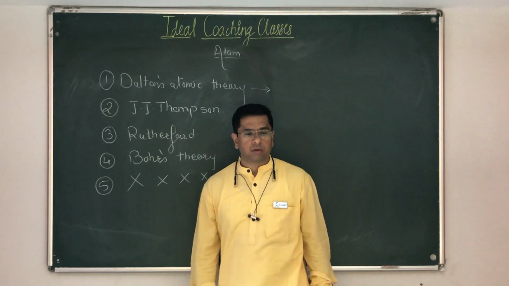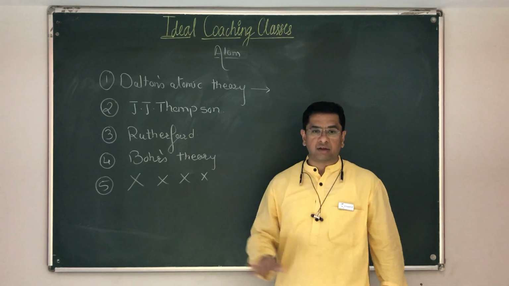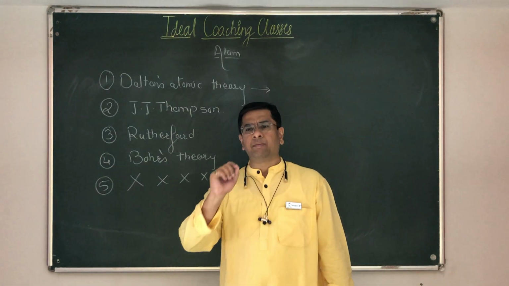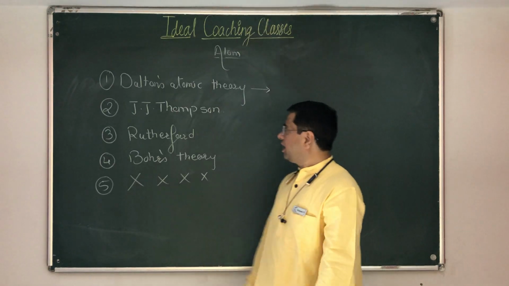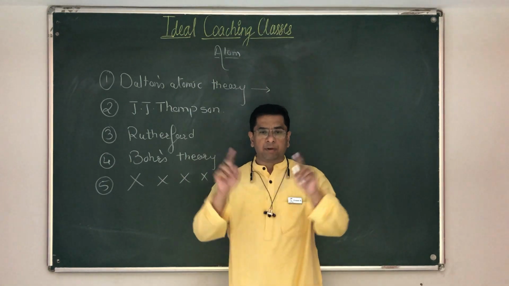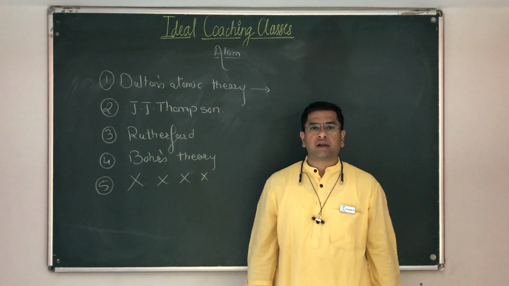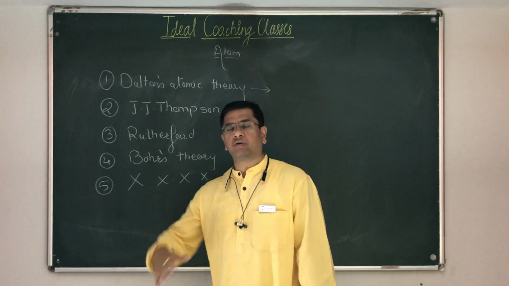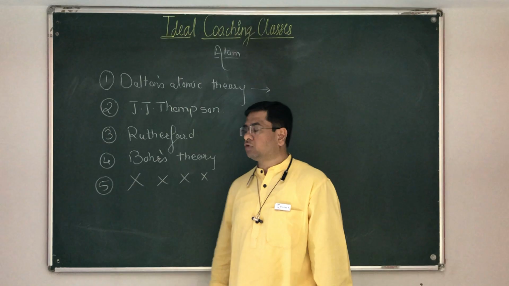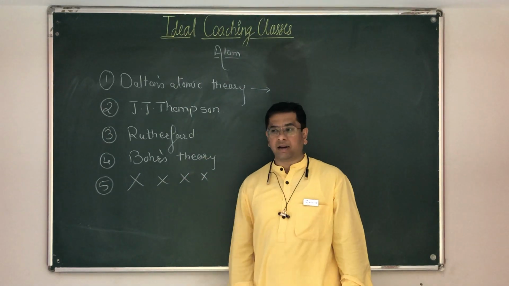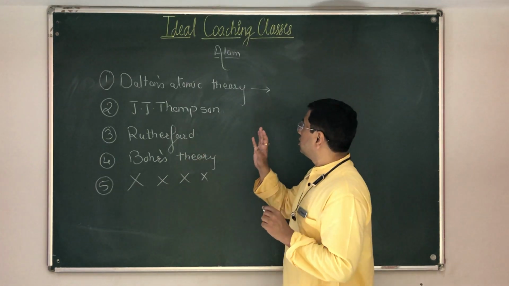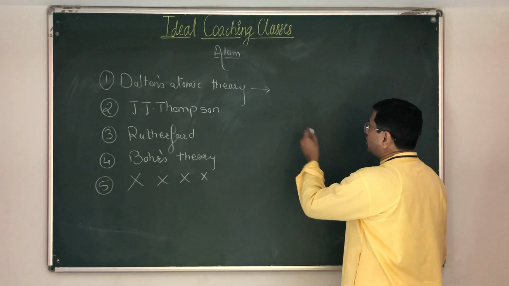Dalton's atomic theory. Dalton in the year 1803 gave his theory, where he said the smallest particle of an element is an atom. What is an atom? So atom is the smallest particle of an element. In our periodic table, if you have seen, there are 118 elements, some of them natural, after 92 artificially prepared, and so on and so forth. But in totality, 118 elements. So Dalton said that the smallest particle of an element is an atom.